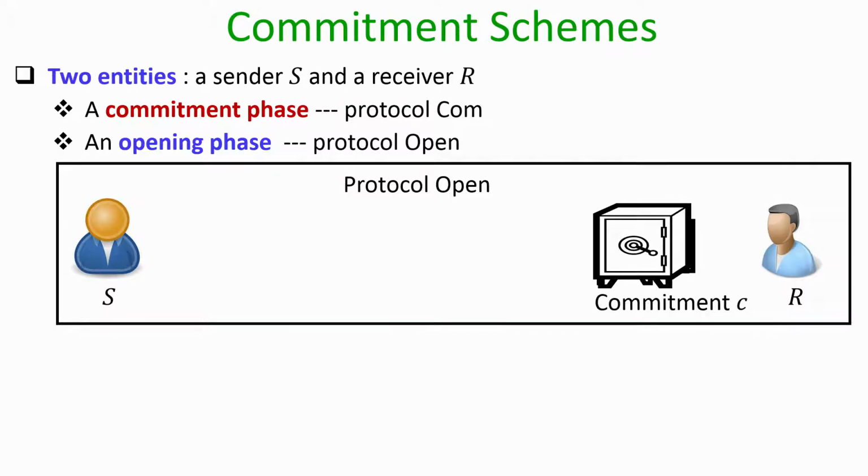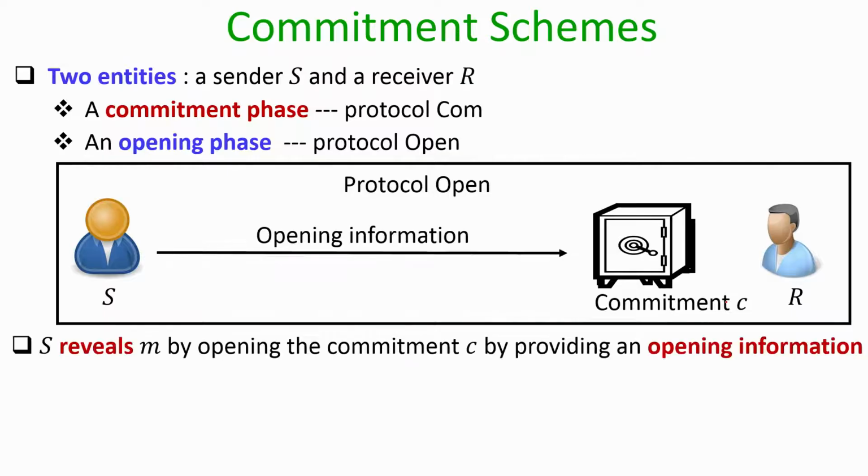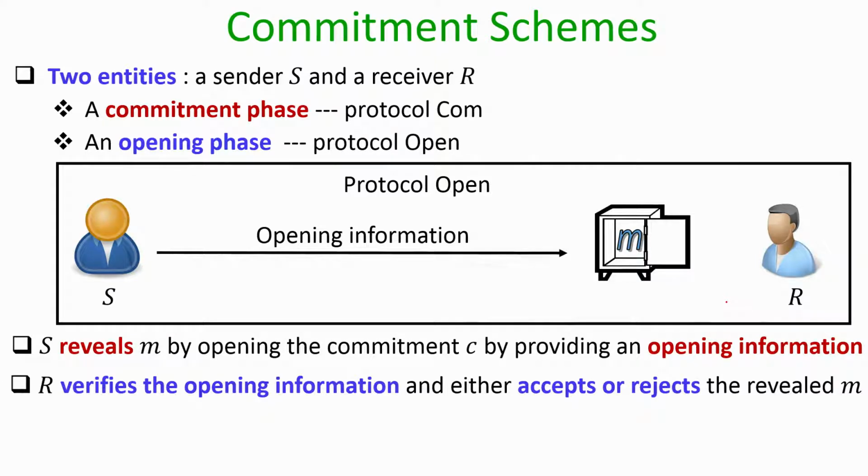Now, let us see what happens in the opening phase. So, imagine the receiver has received a commitment of some unknown message available with the sender. In the opening phase, the sender provides or reveals the opening information to the receiver, using which the receiver opens the commitment and verifies whether the opening information is correct or not, and based on that it either accepts or rejects the revealed message that is there in the commitment.